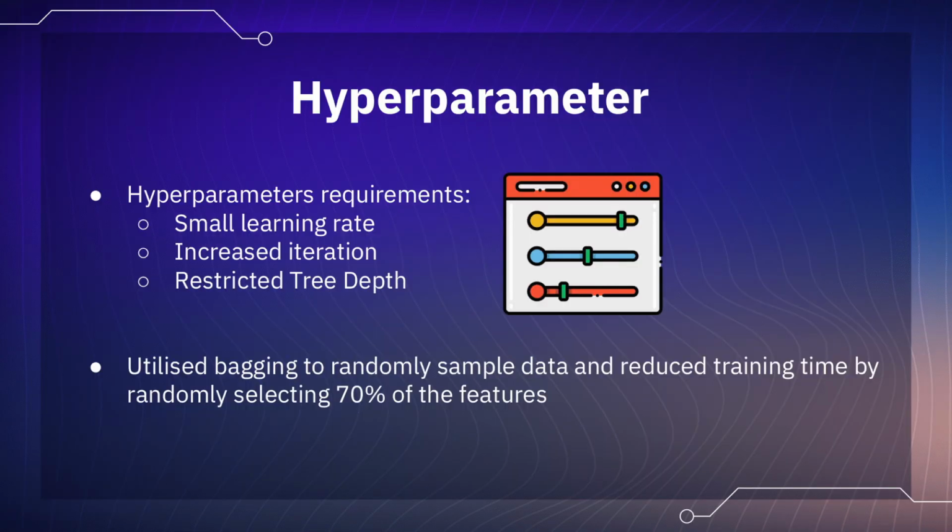Similar to XGBoost, we are also required to ensure hyperparameters are adjusted to prevent overfitting. These requirements will be having a small learning rate but increasing the number of iterations to account for the smaller step size. The tree depth will also have to be kept small while keeping the number of leaves sizable. For this model, we have utilized bagging to randomly sample the training data without replacement. This is done in order to reduce overfitting and improve the generalization ability of our model. We also reduced training time by randomly selecting 70% of the features whenever a new tree was constructed.